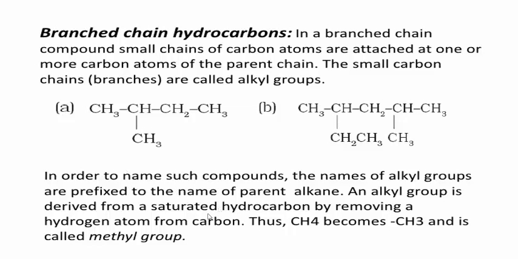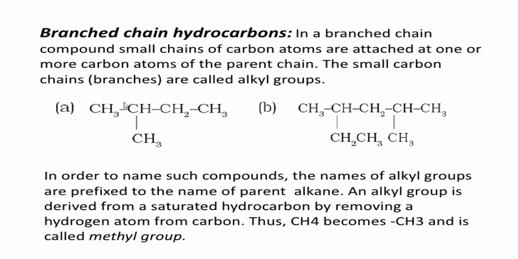Next, branched chain hydrocarbons. In a branched chain compound, small chains of carbon atoms are attached at one or more carbon atoms of the parent chain. The small carbon chains are called alkyl groups. Okay, see here students, this is one example. Here the total number of carbon atoms is 5 and hydrogen atoms 3, 4, 6, 9, 10, 12.